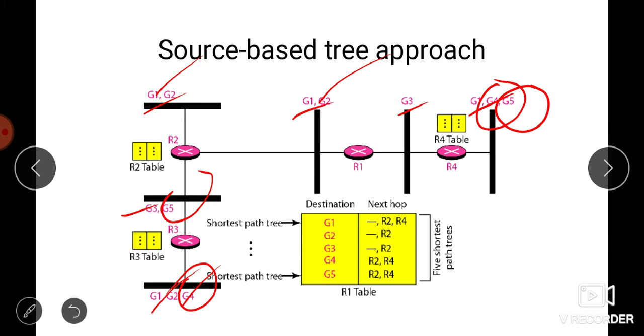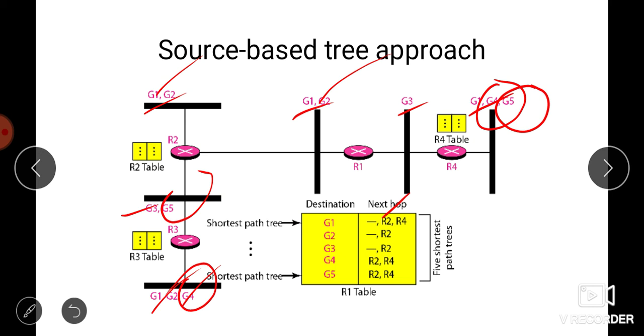So okay, let us see the routing table for R1. There is one shortest path tree for each group. Therefore, there are 5 shortest path trees for 5 groups. So if router R1 receives a packet with destination address in G1, it needs to send a copy of the packet to the attached network. If it wants to transfer to G1, it will send the copy to router R2 first, because the next hop is R2. R2 and R4.